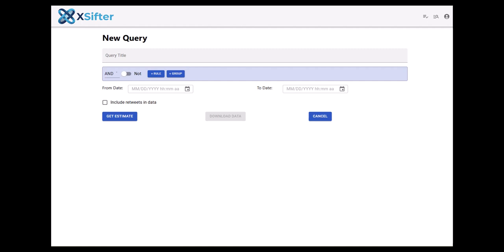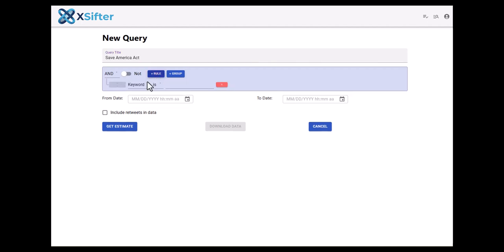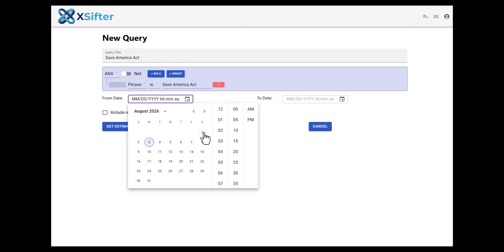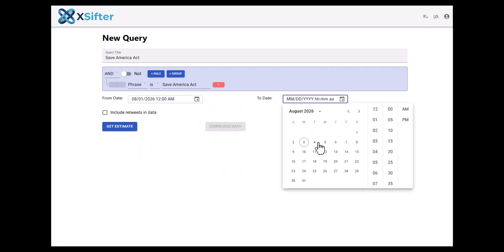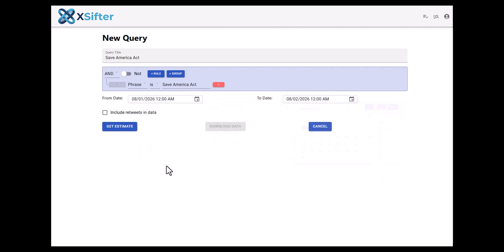The latest update on XSifter, a platform for extracting X data using an API and a Twitter-approved web interface. I'm going to create a new project with a single rule, which is I'm interested in a phrase, Save America Act. I'm going to set a date range. Let's just say August 1 to August 2, and I'm going to go get an estimate. I'm not going to check this box yet.